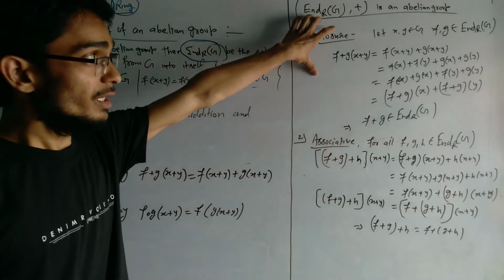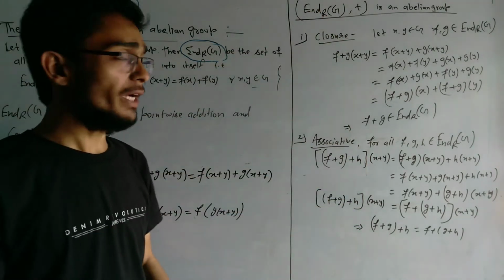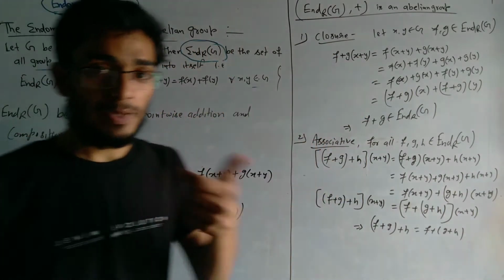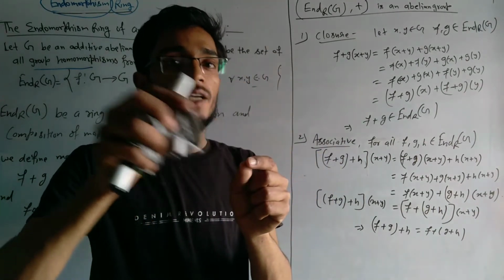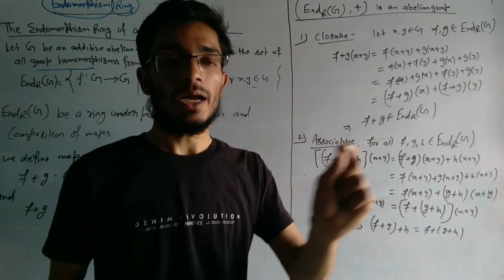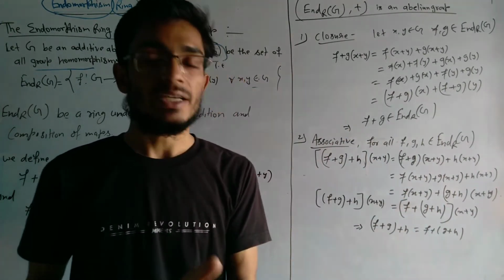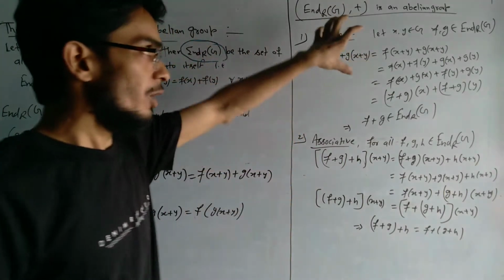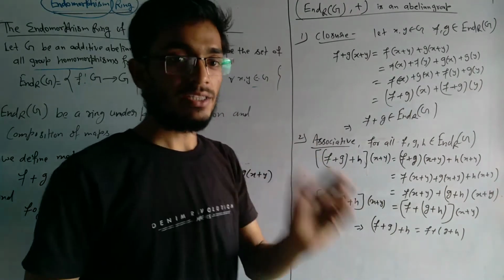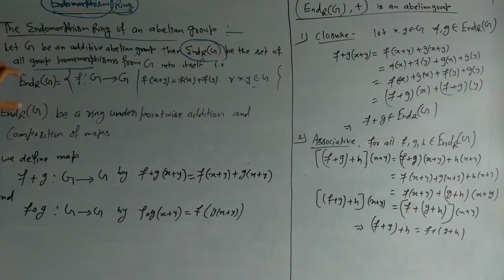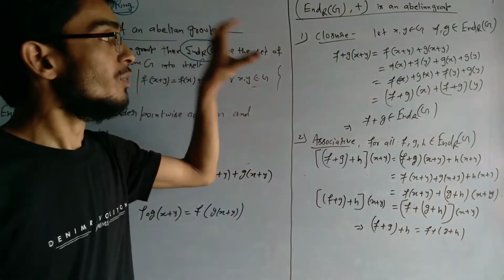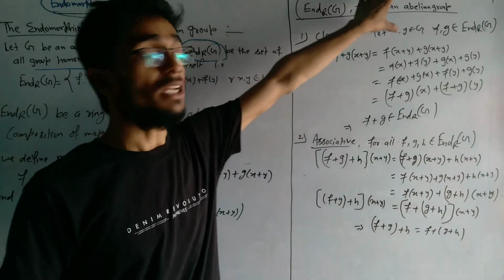So it is a ring. Now I will prove that it is a ring. First, you know very well about the ring: a non-empty set R is said to be a ring if it satisfies the following properties: R is an additive abelian group, R is a semigroup, and R satisfies the distributive law. Now first we take the first property, that R is an additive abelian group. So we want to show that the endomorphism ring is an additive abelian group.